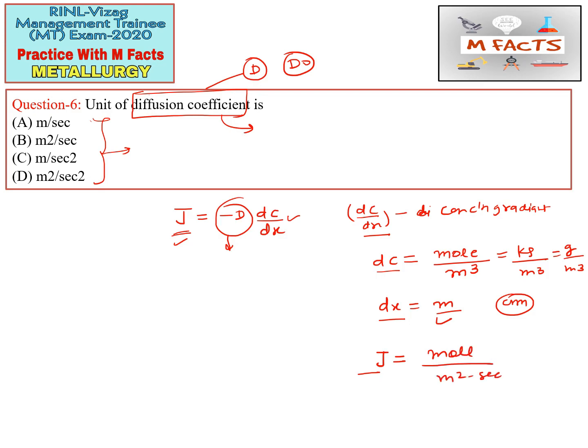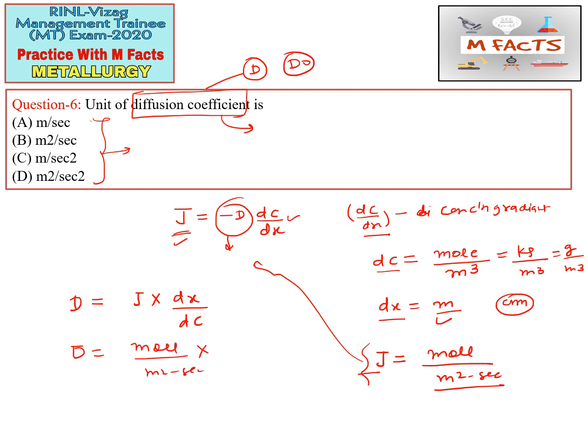Now we will put these values in and find the unit of D. D = J multiplied by dx by dc. The J unit is mole per meter square second, dx is meter, and the dc unit is mole per meter cube.